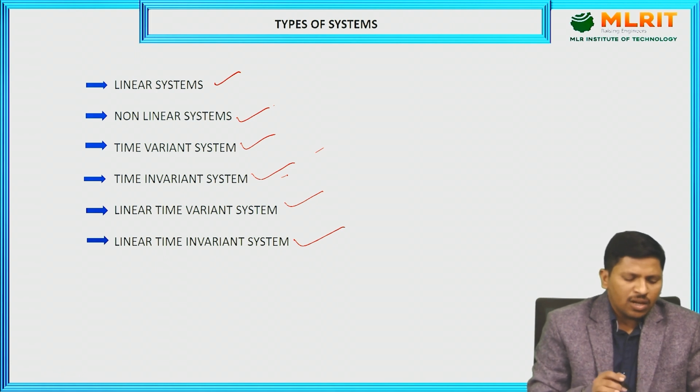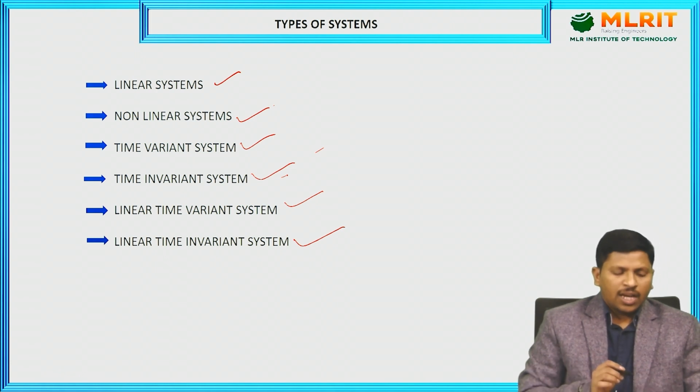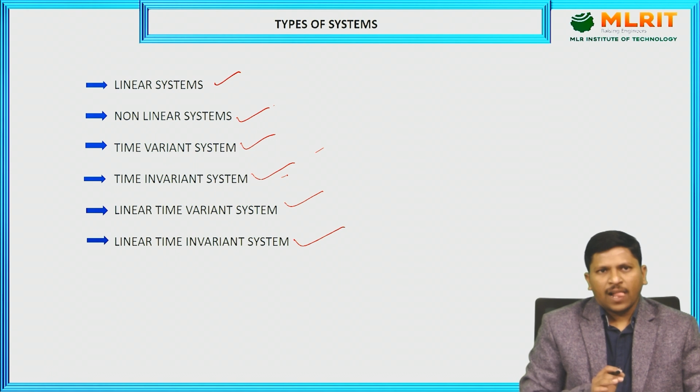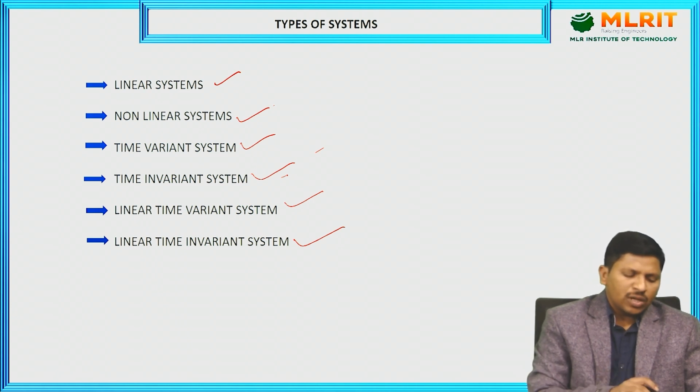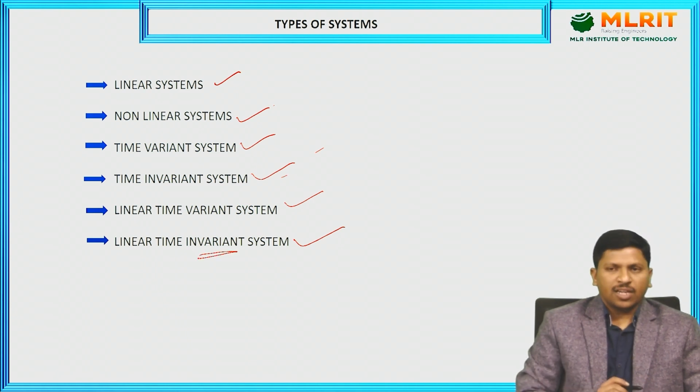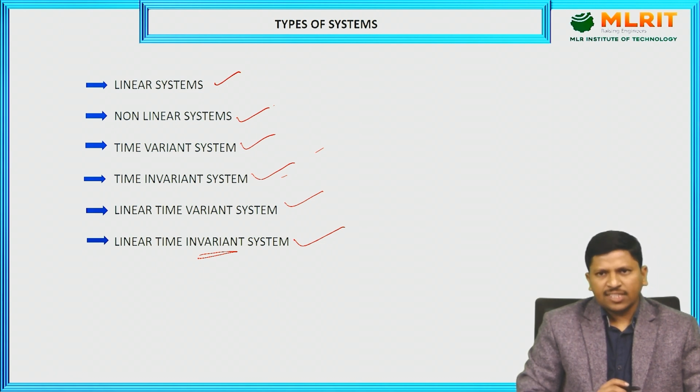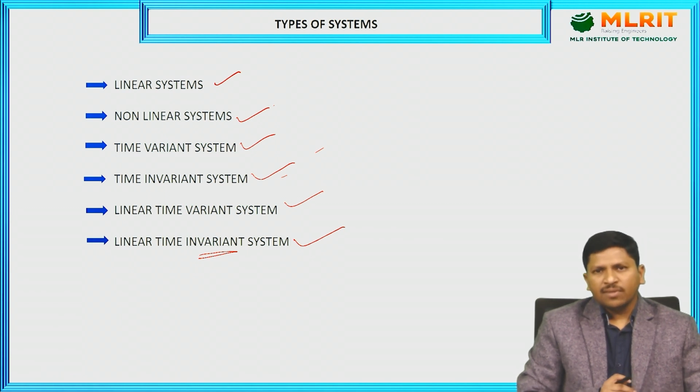Next, coming to the linear time variant system. If the system is both linear and time variant, the type of systems are called linear time variant systems. Coming to linear time invariant systems. If the system is both linear and time invariant, the type of systems are called linear time invariant systems. All these are the basic types of systems.